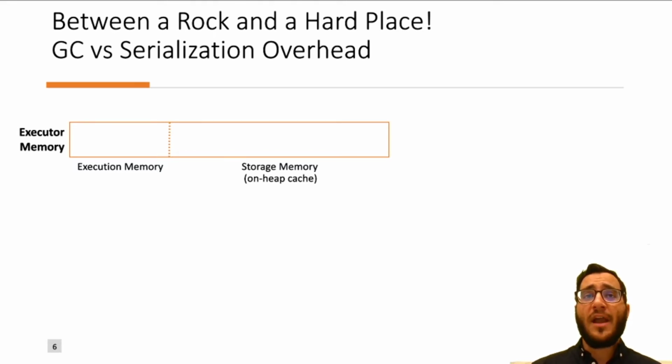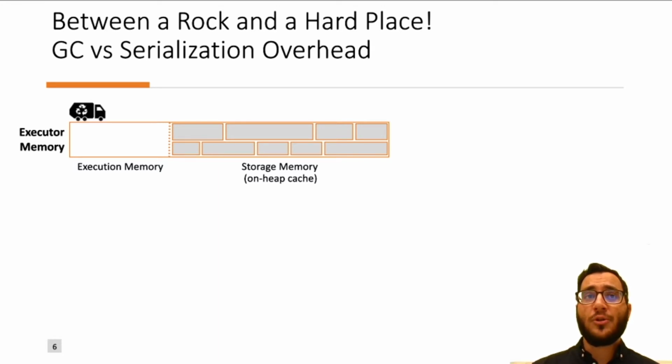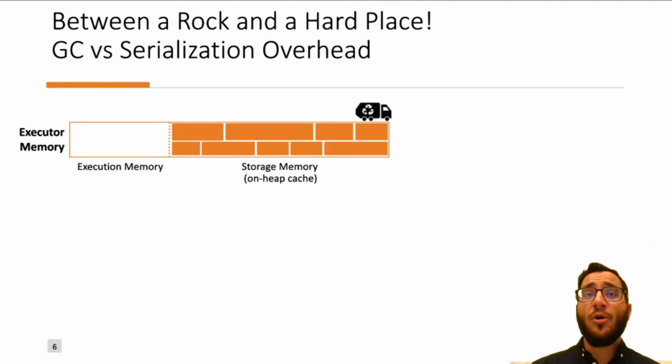Let's say that we have a very large heap with a very large on-heap cache, and we can locate all the cached RDDs there. Then we have to pay a high garbage collection cost because the garbage collector needs to traverse all these cached RDDs on every garbage collection cycle.